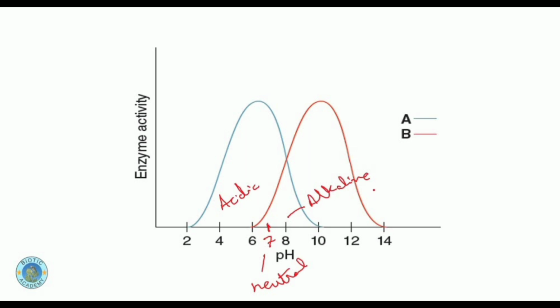This pH basically helps to retain the shape of the active site of the enzyme in a proper condition, and if there is any little change in the pH, that will definitely have a very bad impact on the active site of the enzyme. And if the active site of the enzyme gets disturbed because of the change in pH, it won't be able to bind any substrate with it, and hence it won't be able to carry on any chemical reaction, any metabolic reaction